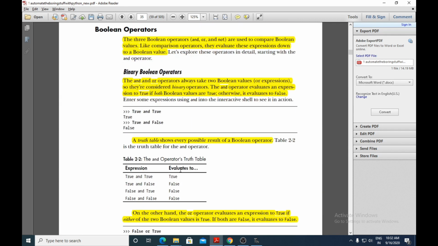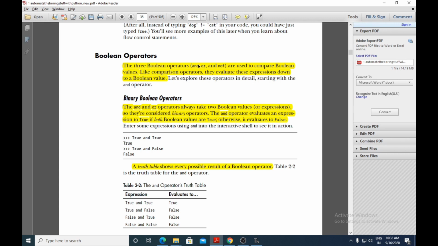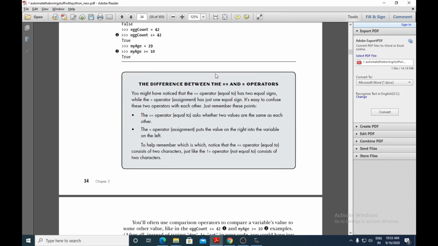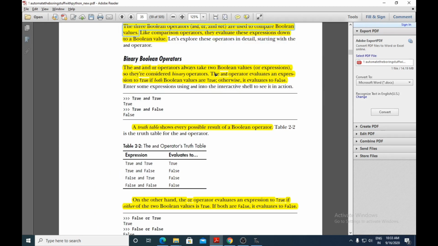So this was about the Boolean operators AND, OR and NOT. Remember that these are known as Boolean operators because they work only with the Boolean values true and false. The AND operator and the OR operator are known as binary operators because they work on two values, and the NOT operator is known as the unary operator because it works on only one value. So this was about the comparison operators and the Boolean operators.